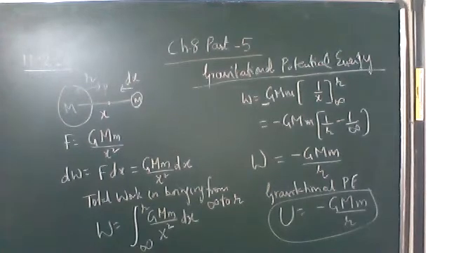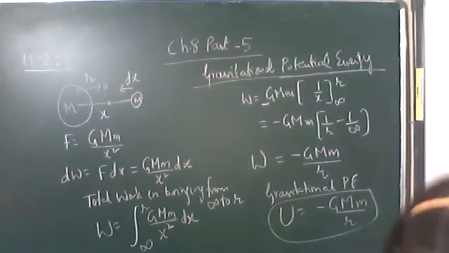Then the work done we call gravitational potential energy, which is equal to minus G M m upon R. As it is potential energy, its SI unit is joule. Note it down.